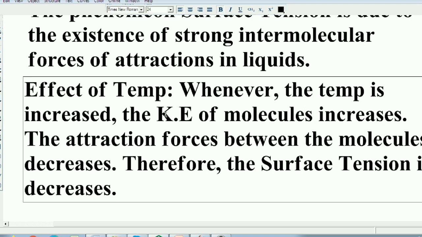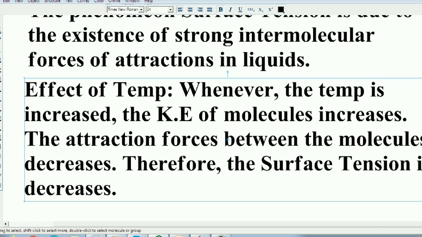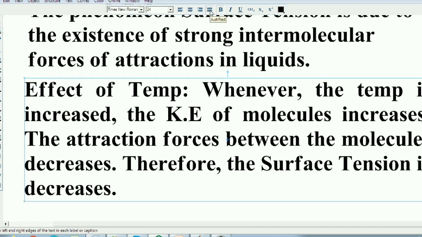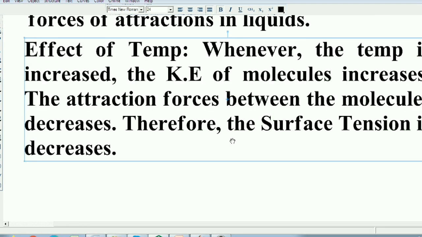As a result, the attraction between the liquid molecules decreases. Therefore ultimately the surface tension also decreases. So students, for a liquid, if you want to decrease the surface tension, you should raise the temperature of the liquid. If you want to increase the surface tension, the temperature of the liquid should be decreased.